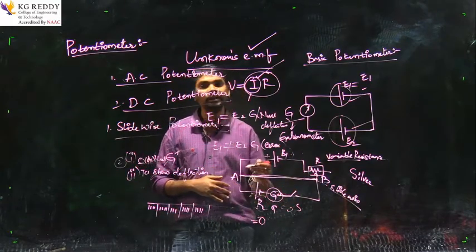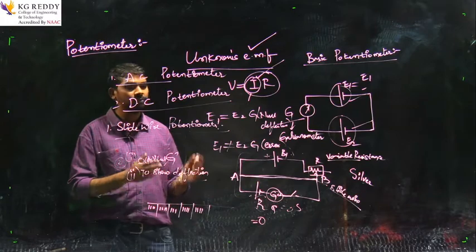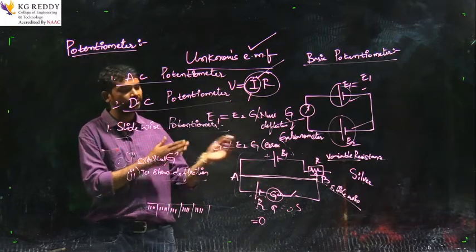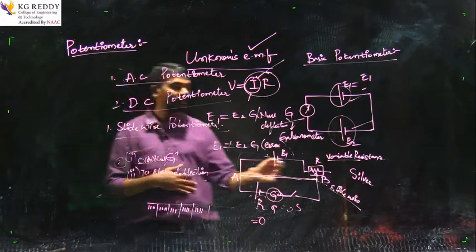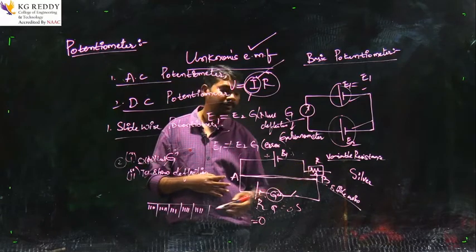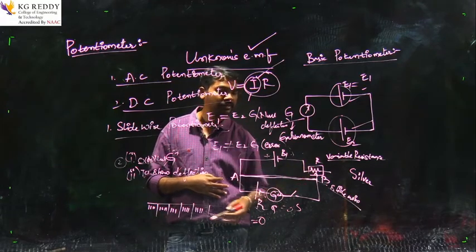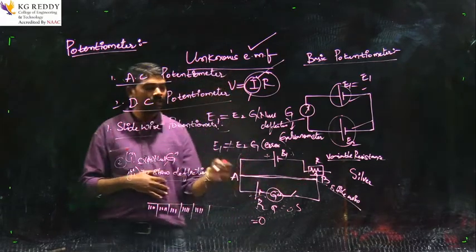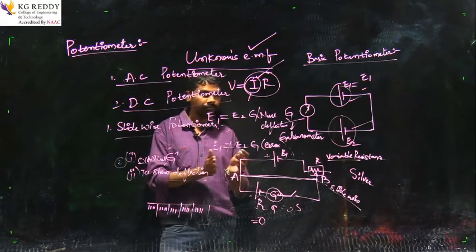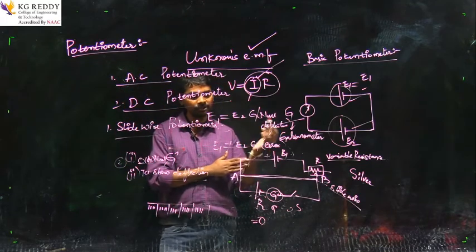Whenever it is not showing 0, to bring the condition into balance, this variable resistance is operated. By operating it, the slide wire potentiometer is balanced and we obtain the 0 condition.